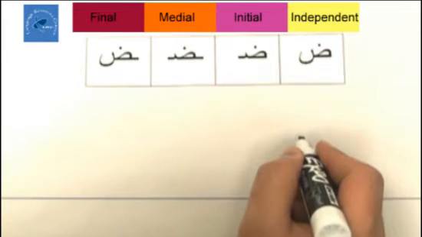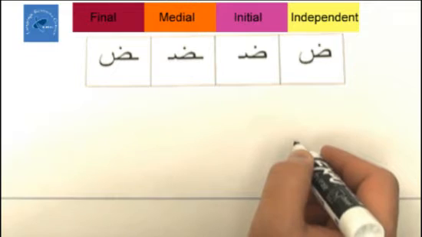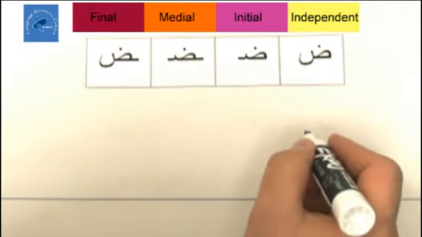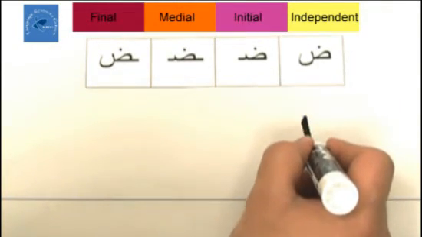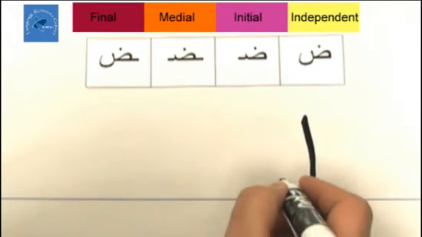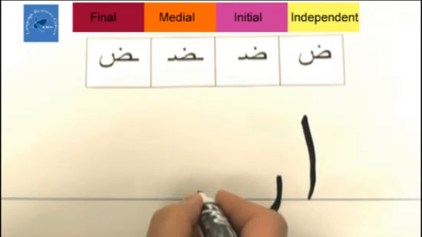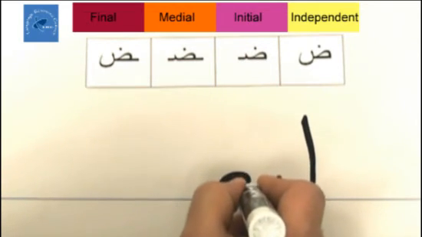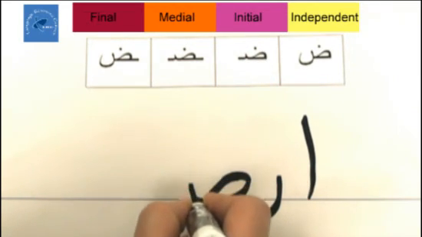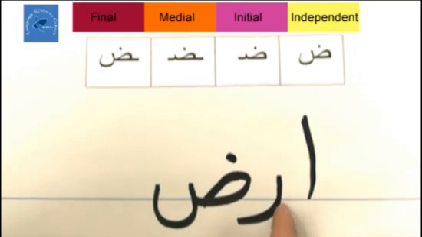استحضار. The last word is أرض. The first sound is a, which is aleph. And then we need ra. And the last sound is da. Oval loop, backwards U, and the dot. أرض.